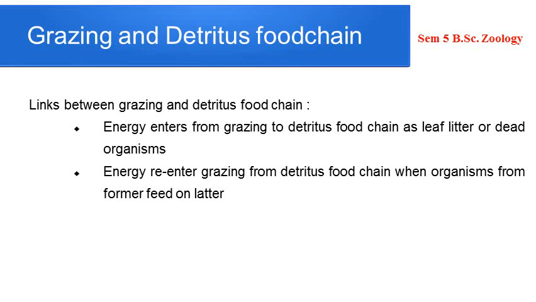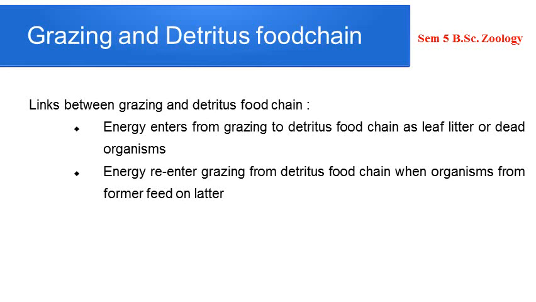So the detritivores are even eaten by the consumers of the grazing food chain. That means energy from the grazing food chain enters the detritus food chain, and even vice versa. So the stability of the ecosystem is directly proportional to the number of such links and interlinks. So the stability depends upon the complexity of these kinds of interlinks between the different food chains, especially between the detritus food chain and the grazing food chain.